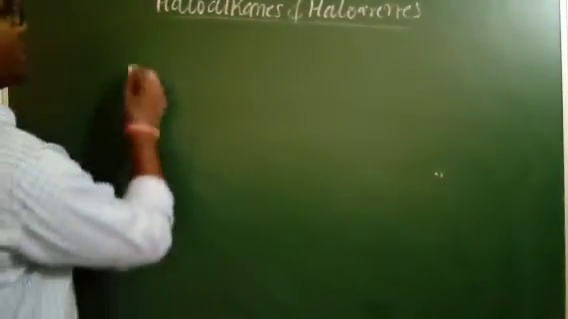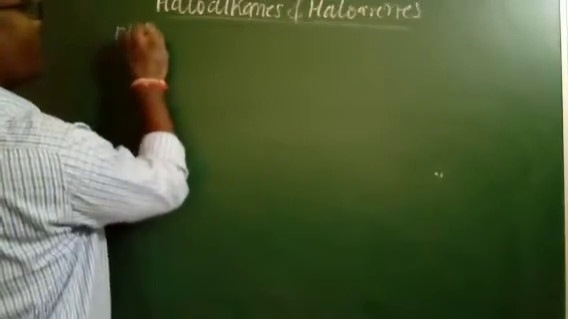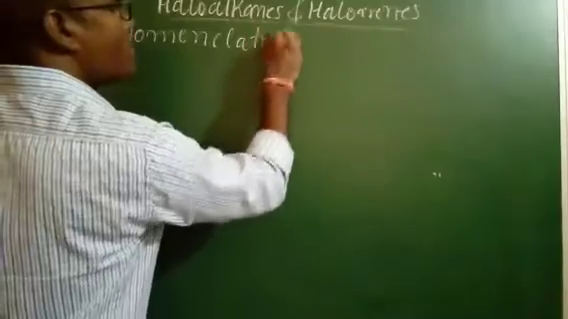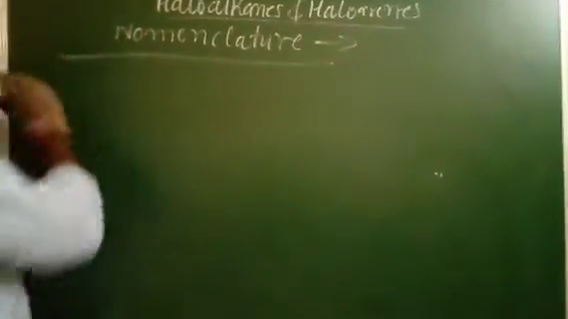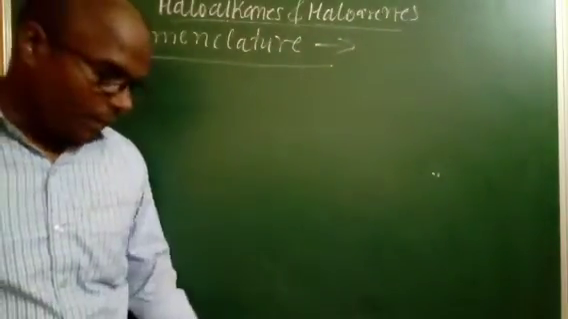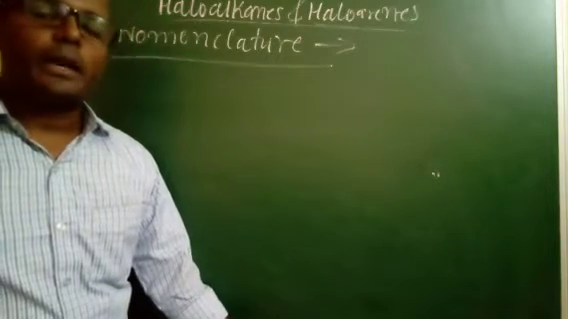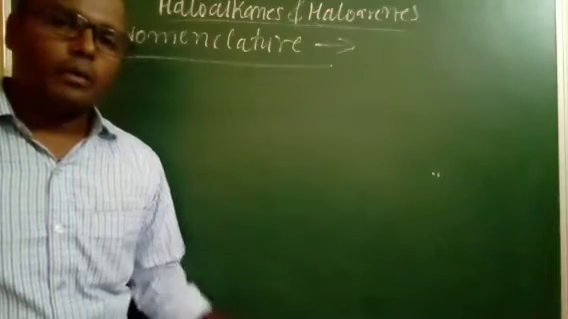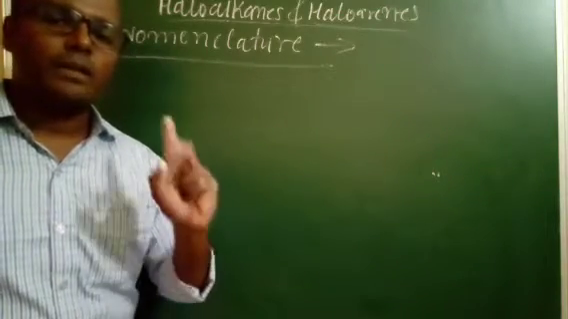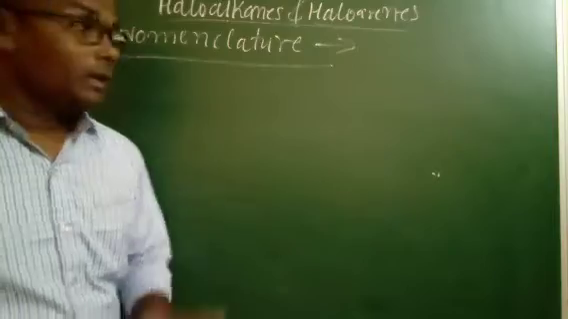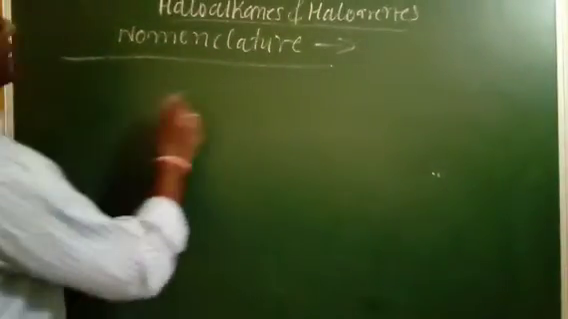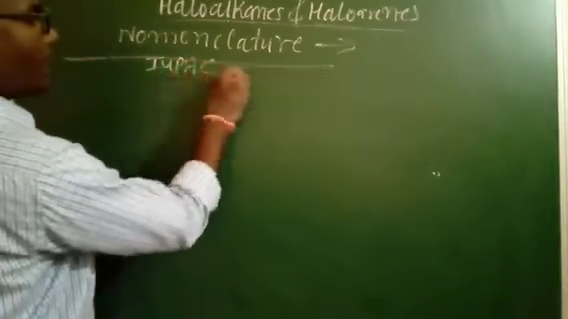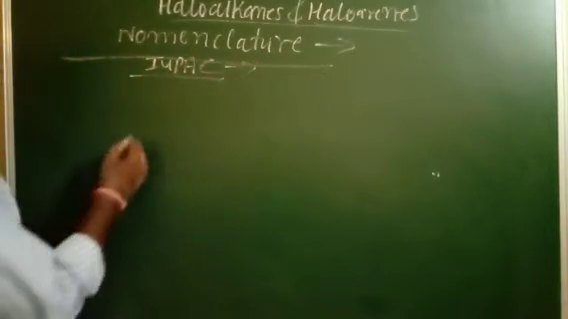Okay. So next is nomenclature. In this nomenclature, there are two types of nomenclature for organic compounds. One is the IUPAC nomenclature. The second one is the common naming nomenclature. So first we will discuss the IUPAC nomenclature.